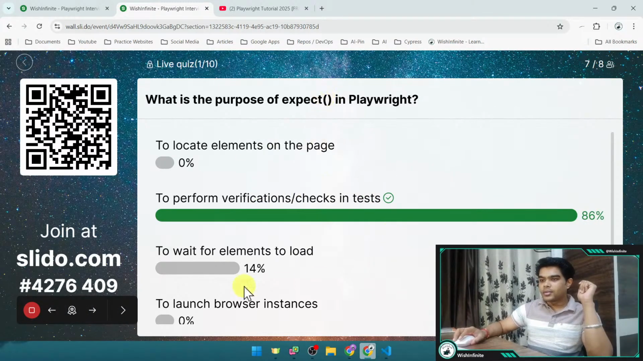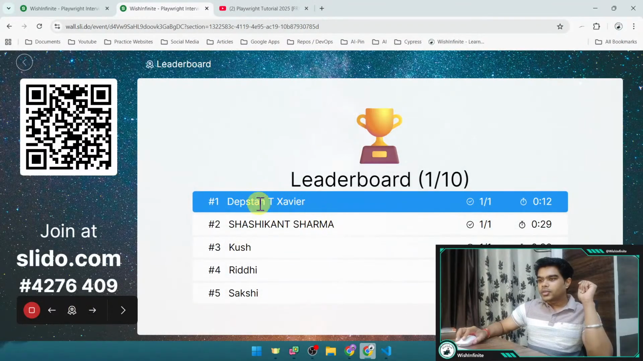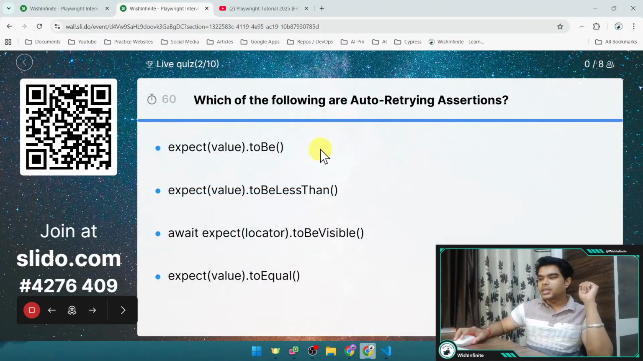Okay, now let's see the leaderboard quickly. So we have Javier at the top, and then we have Shashikant, Push, Vidhi, and Sakshi with the correct answer. And Javier has given the answer within 12 seconds. Now let's go to the next question.